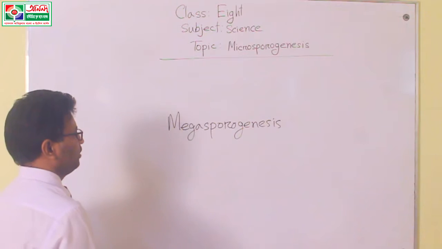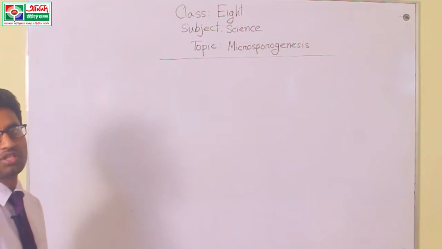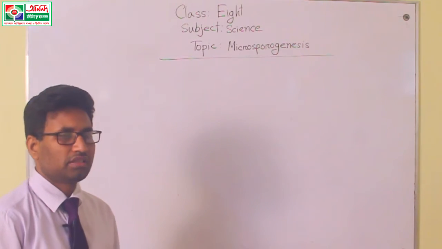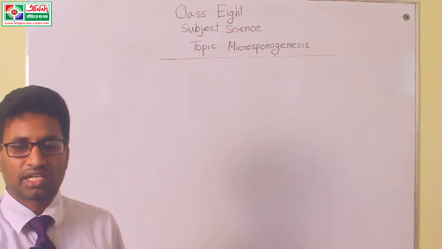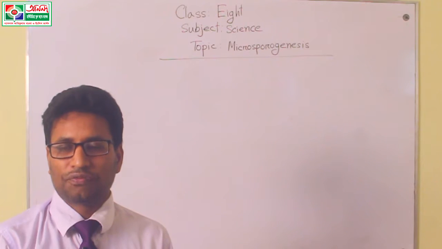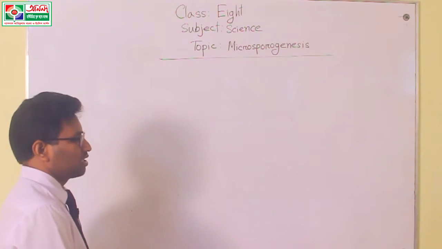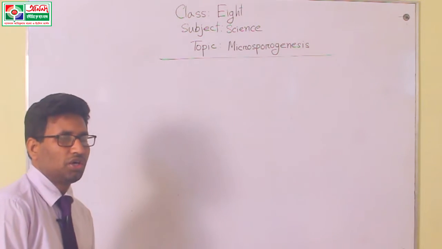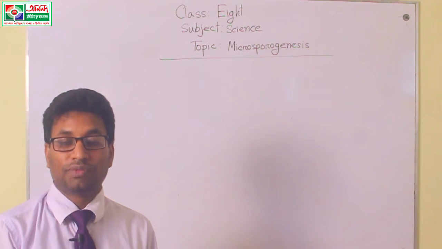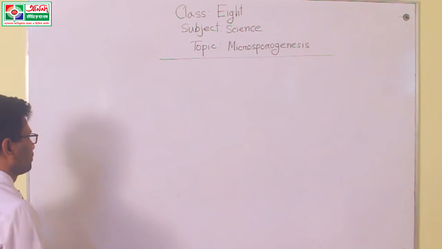Now today I will discuss mainly microsporogenesis. Already I have said the definition of microsporogenesis. Again I say that the process by which the male gamete is produced in a flowering plant is called microsporogenesis. Now I will discuss the detailed structure of the male part, the male part of a flowering plant.